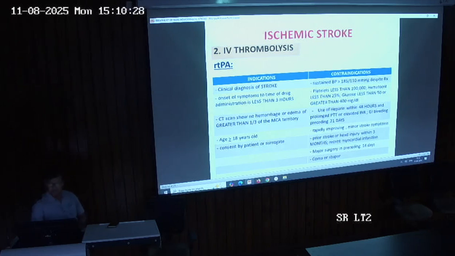The person is rapidly improving, or the person is having minor stroke symptoms, prior stroke or head injury within 3 months, recent myocardial infarction, major surgery in the preceding 14 days, or the person is having coma or stupor. So these are the points which should be kept in mind, because if any of the criteria is present, in that scenario, we cannot go through IV thrombolysis. So these are the indications and contraindications for the IV thrombolysis.